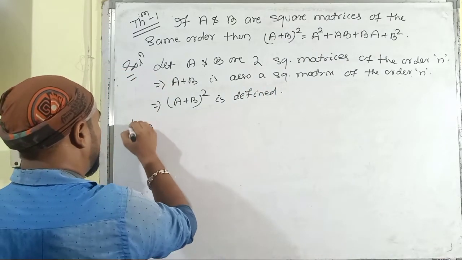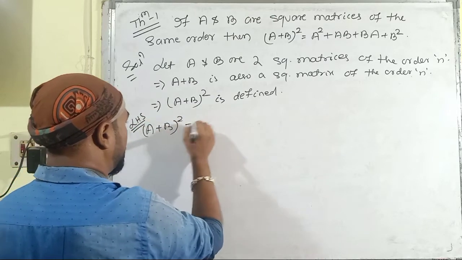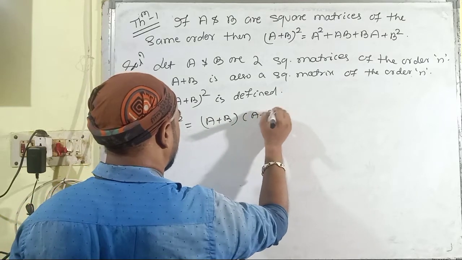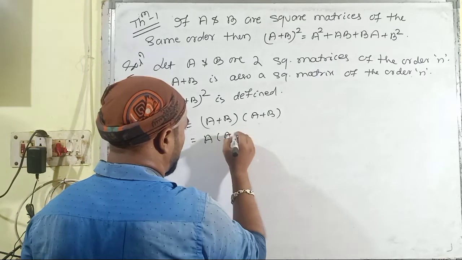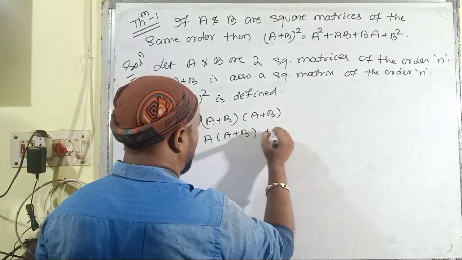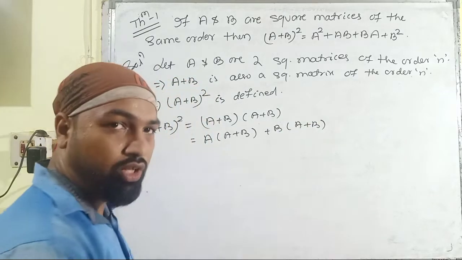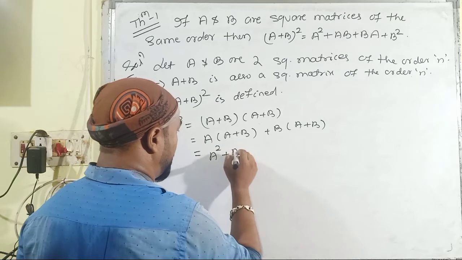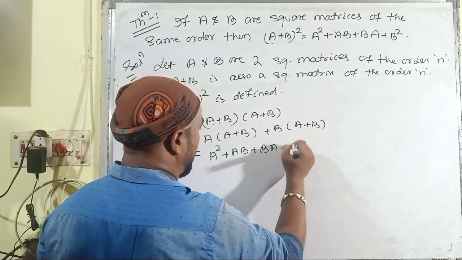So let us start from the left hand side. Whole square of A plus B implies the multiplication of A plus B with itself: A multiplied with A plus B, then plus B multiplied with A plus B. We have to use the distributive laws here. So it will be A square plus AB, then plus BA plus B square.